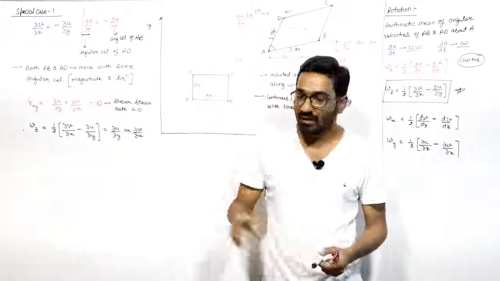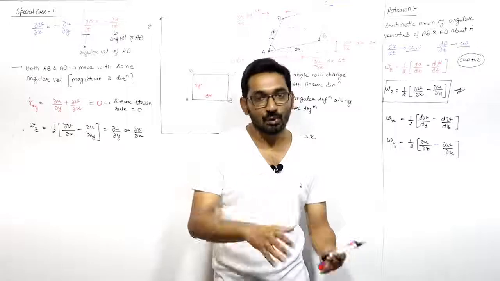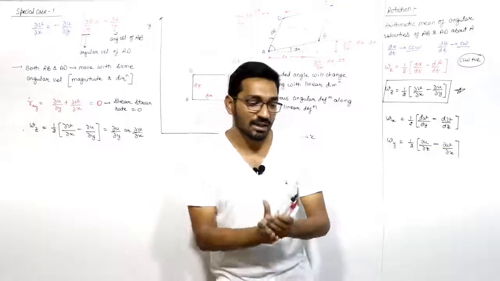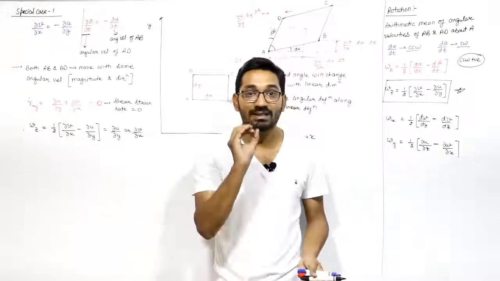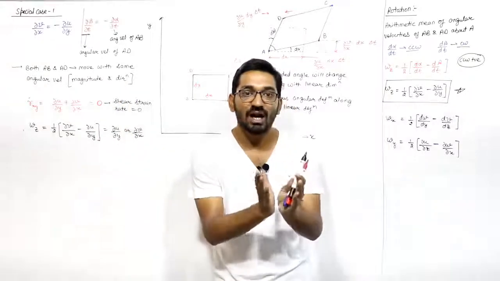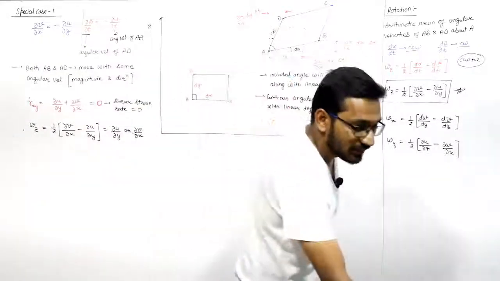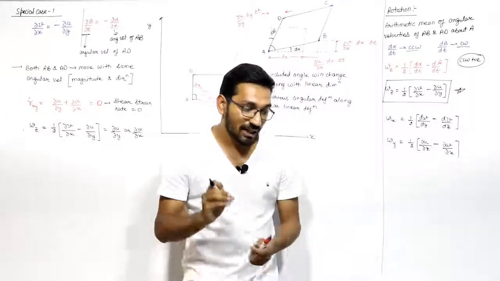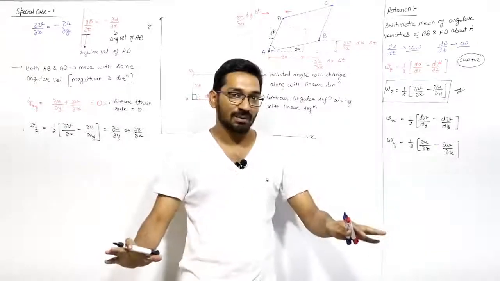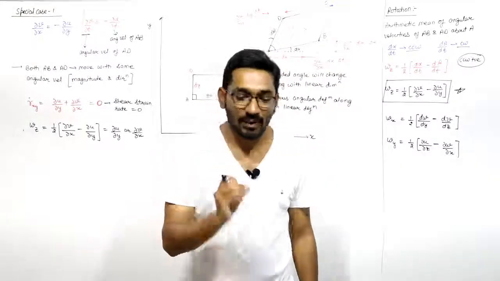This implies that the line segments AB and AD will move with the same angular velocity, both in magnitude and direction. Hence we can say that the included angle between AB and AD will remain the same. If shear strain is 0, that means there is no change in the included angle. If earlier the angle was 90 degrees, now also the included angle will be 90 degrees. That means there is no angular deformation, right? The included angle will remain the same, and this situation is known as pure rotation.